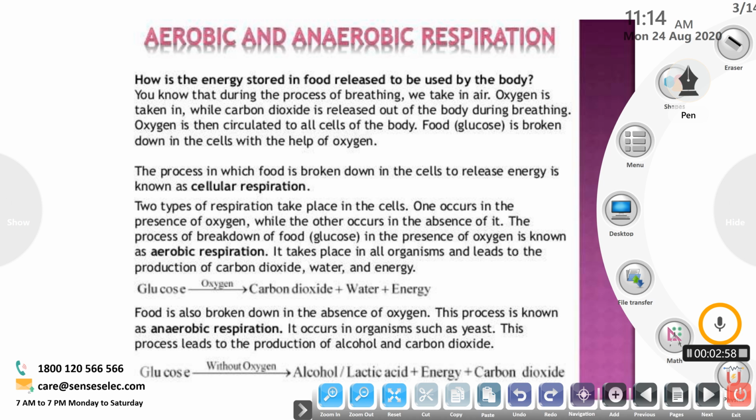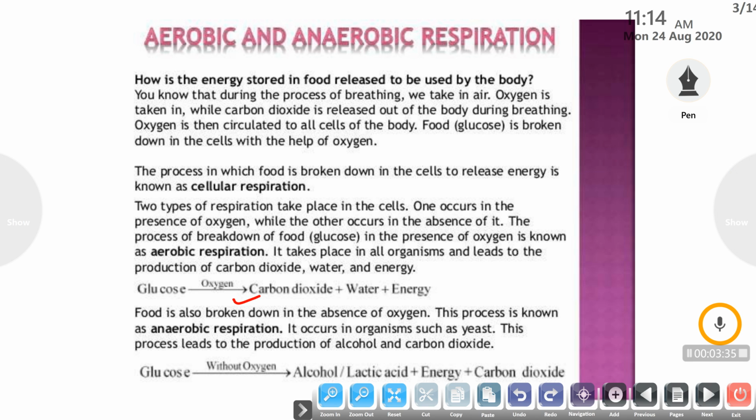So respiration that takes place in the cells is of two types. The respiration that occurs in the presence of oxygen is known as aerobic respiration, and the respiration that occurs in the absence of oxygen is known as anaerobic respiration. The breakdown of food in the presence of oxygen is aerobic respiration. It takes place in all living organisms, and it leads to the production of carbon dioxide, water and energy. Just like in the chemical reaction: glucose in the presence of oxygen leads to the formation of carbon dioxide plus water plus energy.